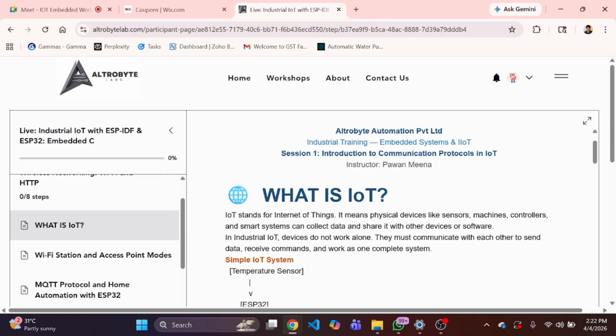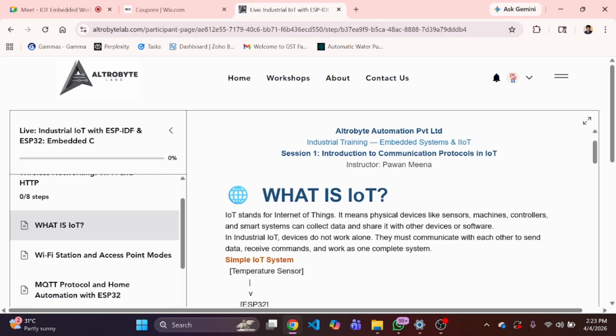That means things are connected through the internet, a network of things. Physical devices like sensors, machine controllers, and smart systems can collect data and share it with other devices and software. In industrial IoT, devices do not work alone. They must communicate with each other to send data, receive commands, and work as one complete system. If things work individually, we do not call it IoT.